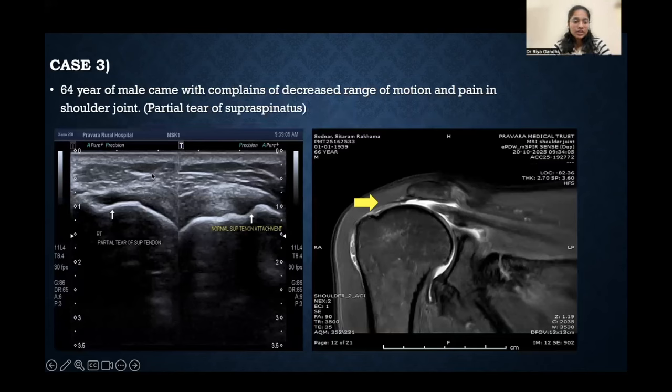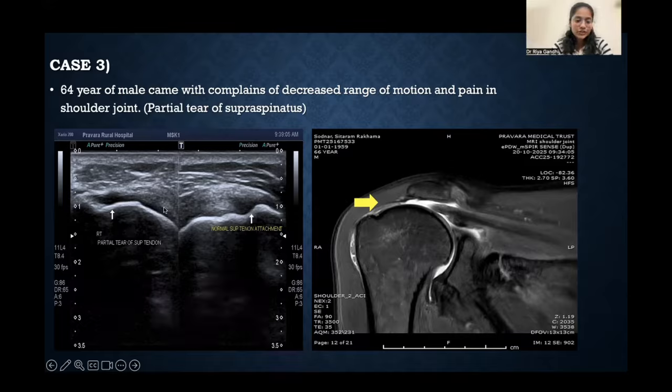So here, this is the USG image of the right shoulder and this is the USG image of the left shoulder. Here we can see the normal thickness of the supraspinatus tendon. This is the normal bird beak appearance. And here we can see that there is decreased thickness of the tendon as well as a hypoechoic area. So this is likely suggestive of partial thickness tear of the supraspinatus tendon.